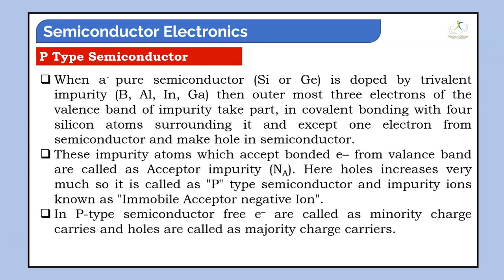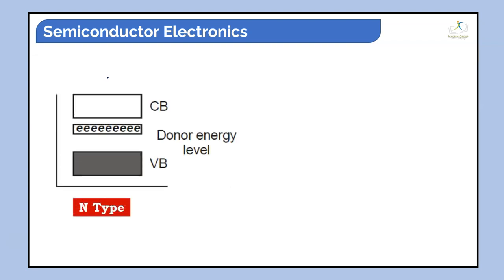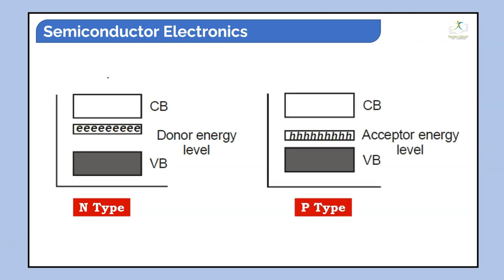Now moving ahead, in a p-type semiconductor, free electrons are the minority, but holes are the majority charge carriers. Okay, this is the n-type donor energy level. This is the p-type acceptor energy level. So as you can see, donor electron axis and acceptor holes axis.